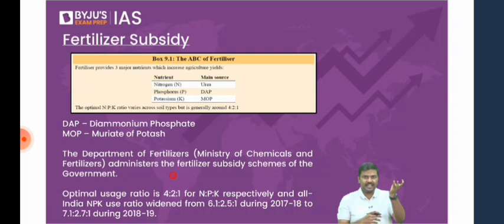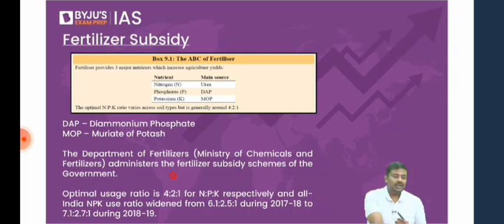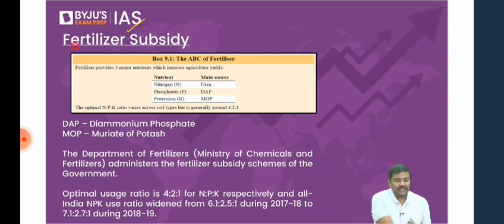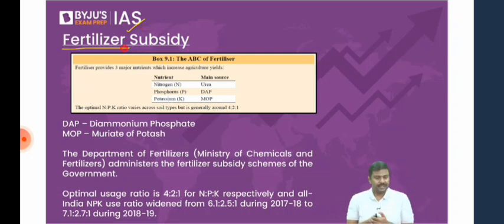Now what we have done, we have discussed what is subsidy and the classification of subsidy. Now let me go to how subsidies are provided. I'll give you certain examples here, and these are again related to current affairs. Let's go point by point. First one is the fertilizer subsidy. Now how is the fertilizer subsidy provided?